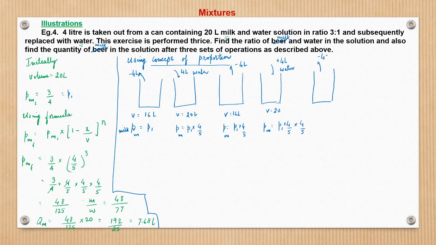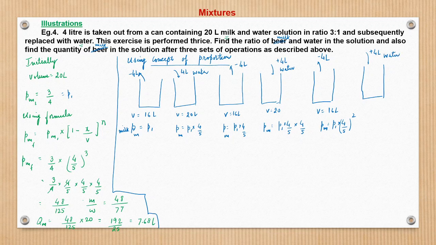I'm taking it very slow so that the understanding becomes very concrete. Here now we have taken out 4 liters of solution, so the volume becomes 16 liters, and the proportion of milk will remain the same, that is P1 into 4 by 5 whole square. And in the last stage, 4 liters of water is added, right?